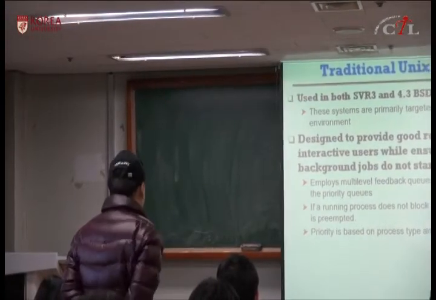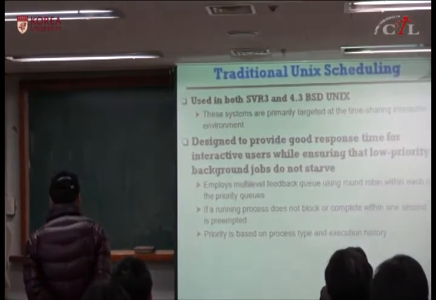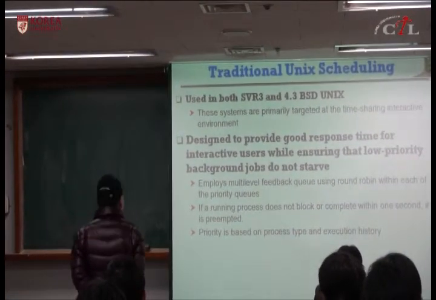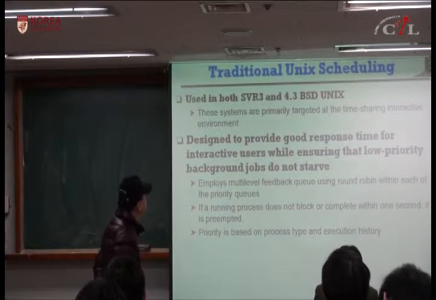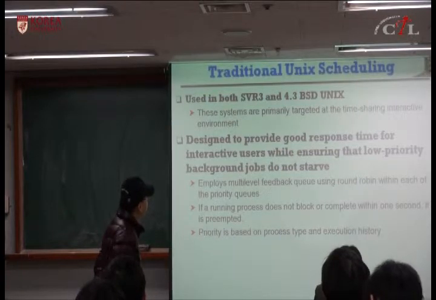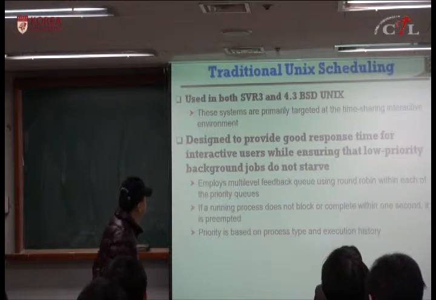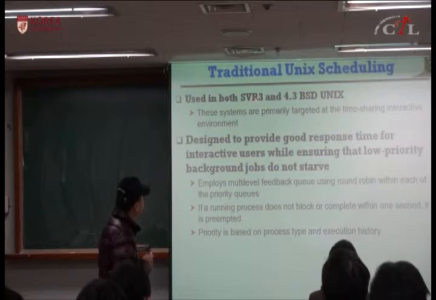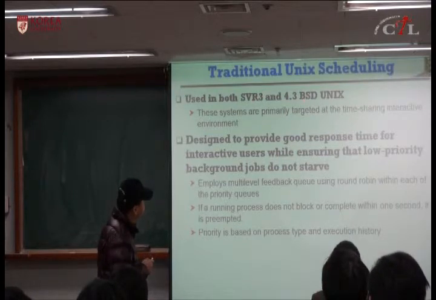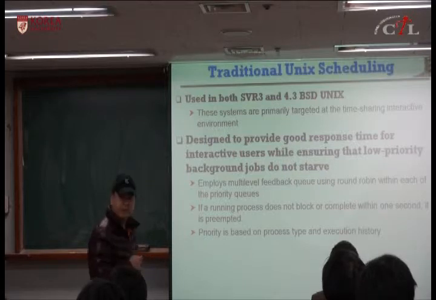Okay, let's review some of the scheduling algorithms used in real systems. Traditional Unix uses the following scheduling algorithm. It's used in both System V Release 3 and 4.3 BSD Unix. BSD is the Berkeley version of Unix.